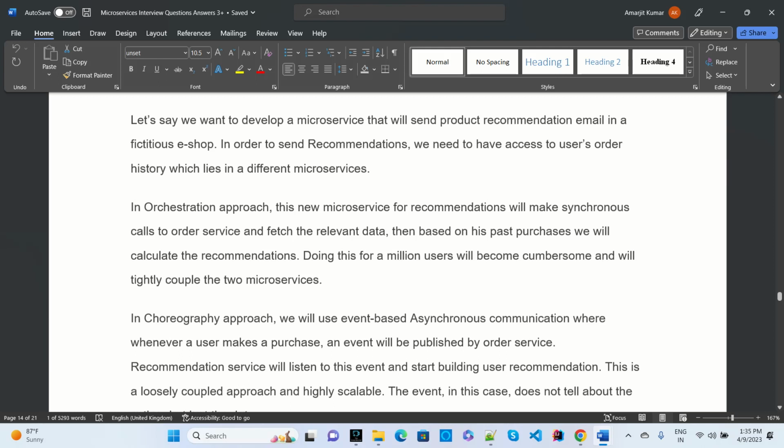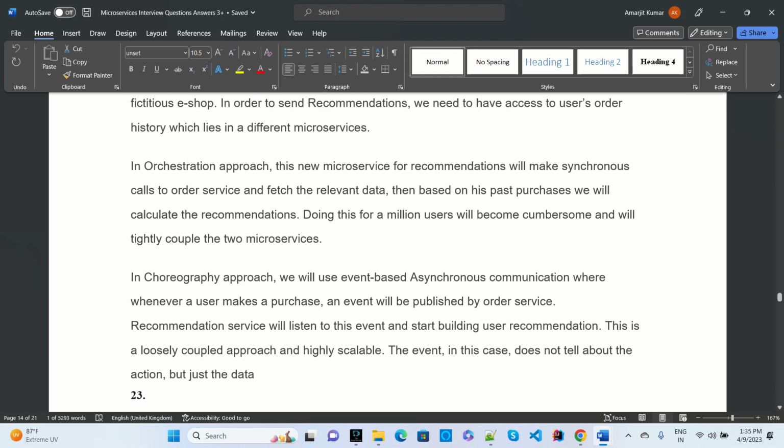You can also look up the definitions of orchestration and choreography and how we handle transactions in Spring Boot and microservices.